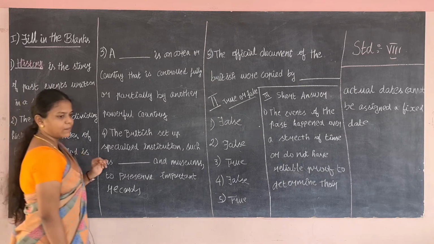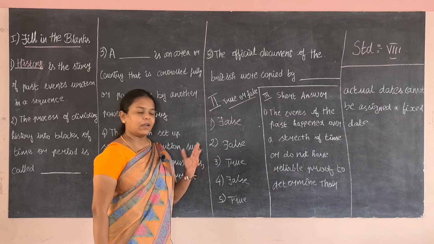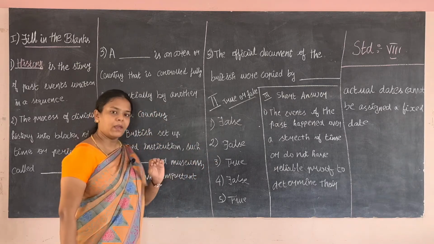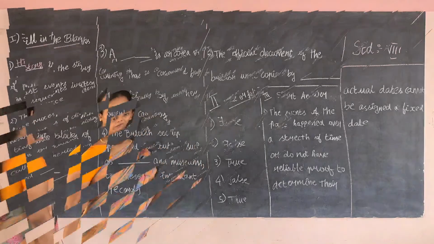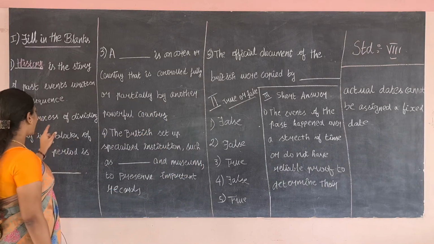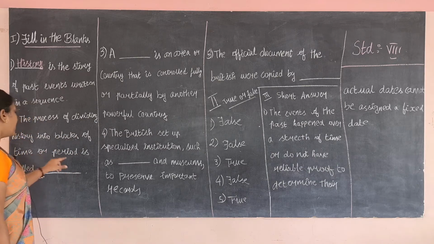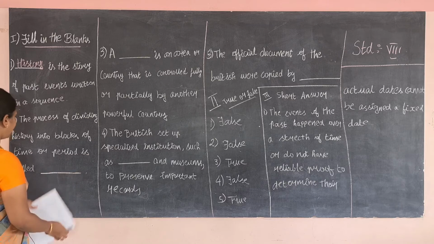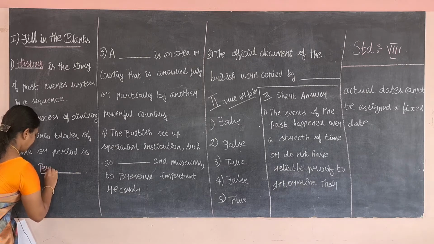If we take a ruler, that is a person who ruled over a country, his history will be recorded, that is, the wars he dealt with. The second question is, the process of dividing history into blocks of time or periods is called what? Periodization. The answer is periodization.